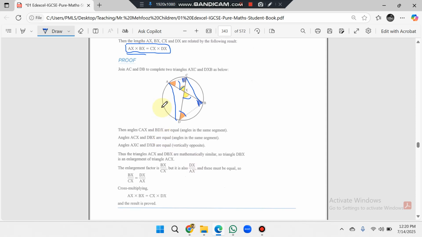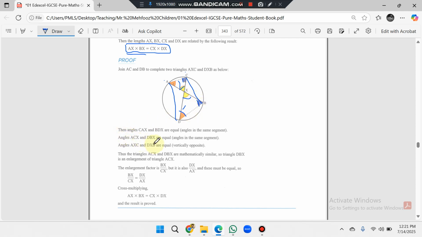Now we have to check these angles. The angles CAX, this brown angle, and BDX, also the brown angle, are equal. Why? Because angles in the same segment are equal, right?